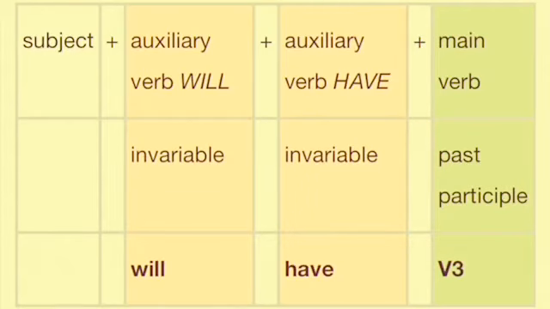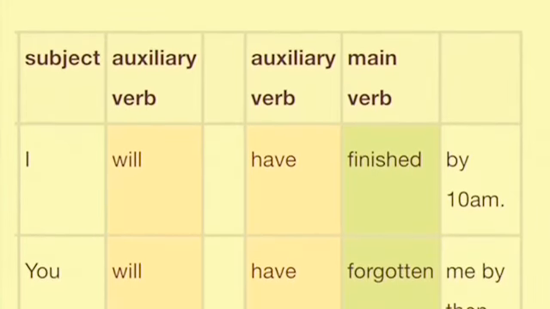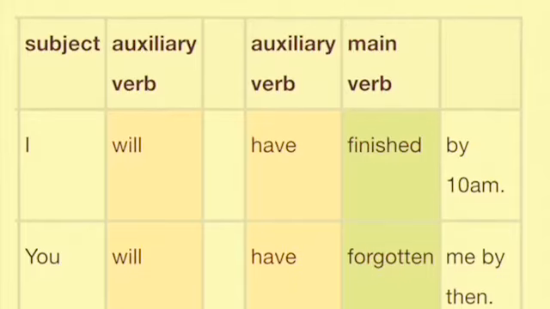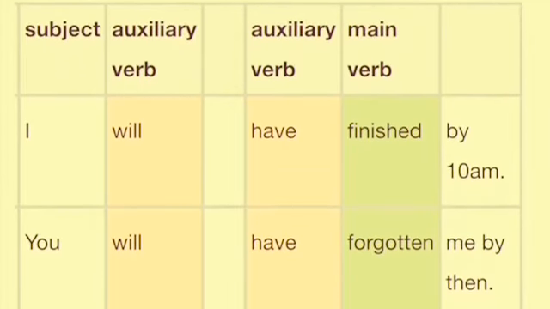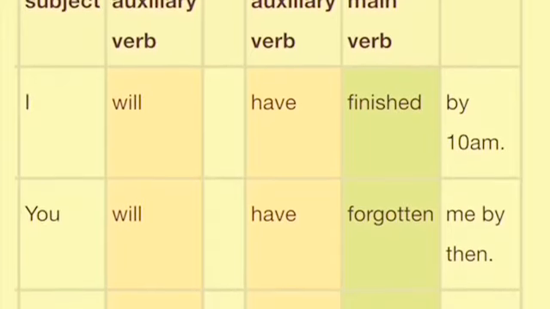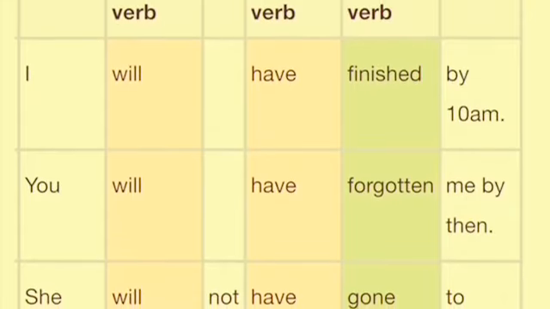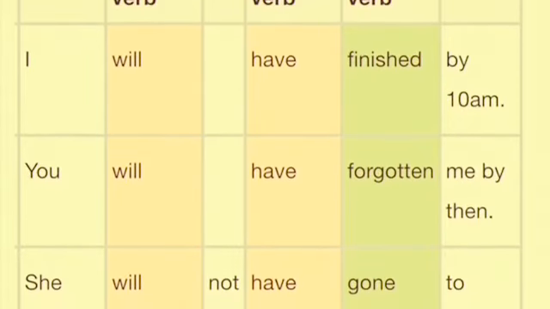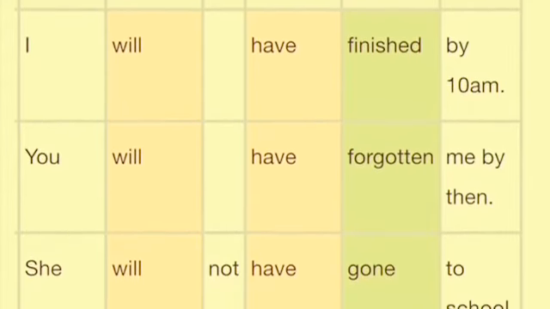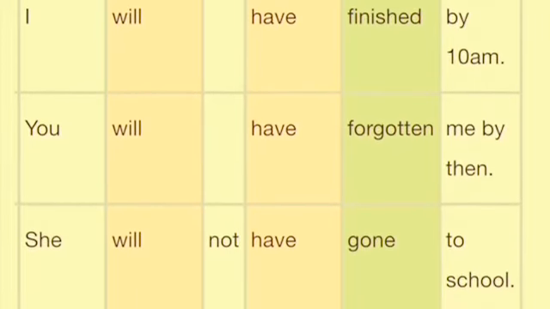Now let's check out few examples related to the future perfect tense. Now see, first in the positive case we have I will have finished by 10 a.m. Got it? So we have will plus have plus V3 form of the verb. Keep this thing in your mind. Got it? Next, you will have forgotten me by then. Remember, forget, forgot, forgotten. So V3 of forget is forgotten.